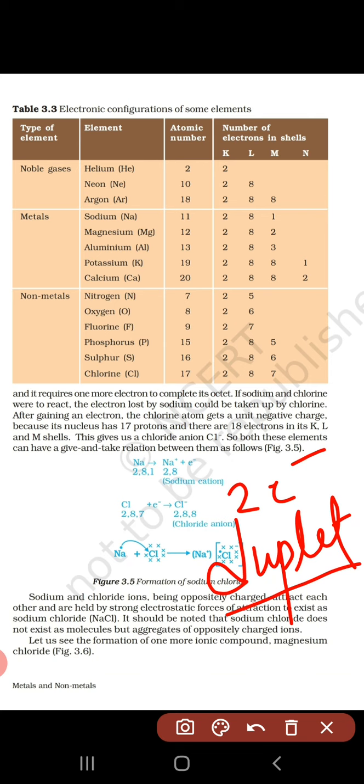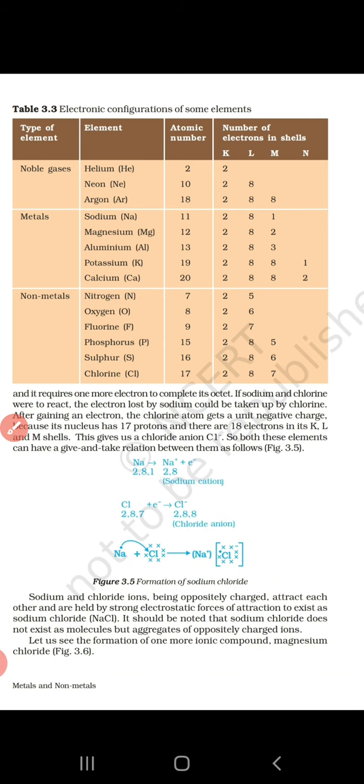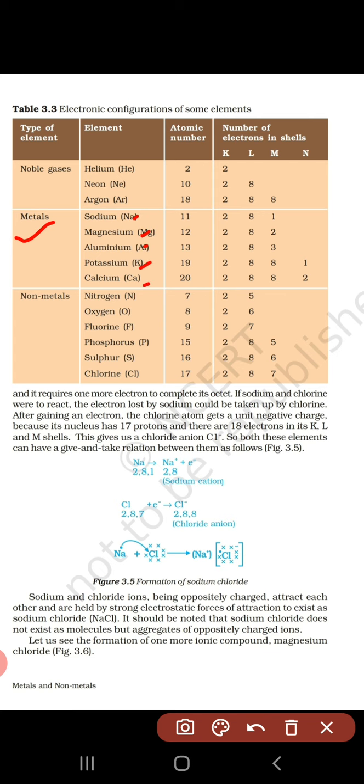Now have a look. These are metals. Which are these? Sodium, magnesium, aluminium, potassium, and calcium. And these are non-metals: nitrogen, oxygen, fluorine, phosphorus, sulfur, and chlorine. So today we have to learn about the reaction between metals and non-metals.